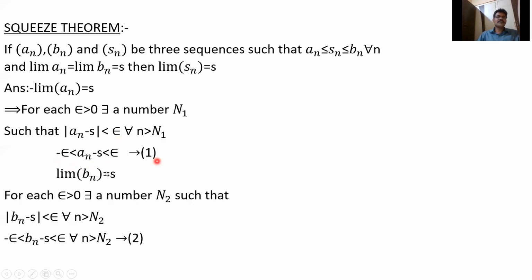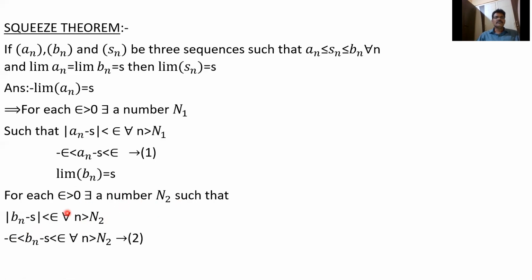Another one: limit b_n is also equal to s. So for each epsilon greater than 0, there exists a number N2 such that |b_n - s| < epsilon for all n greater than N2. We know by definition, as I told in the first class, the definition of limit S_n = s: for each epsilon greater than 0, there exists a number N such that |S_n - s| < epsilon for all n greater than N. So in place of N, I take N2.